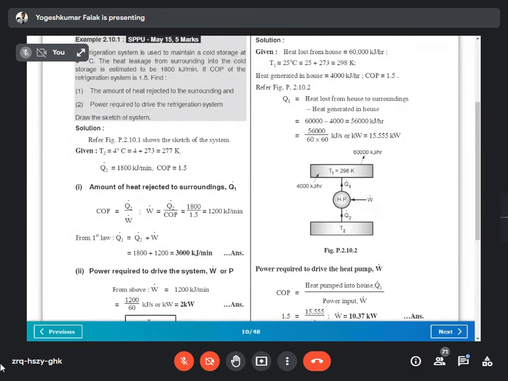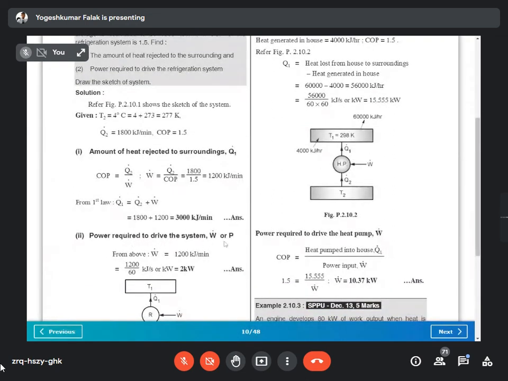You get W, the work done, as 1200 kilojoule per minute. From the first law of thermodynamics, W net is equal to Q1 minus Q2, so Q1 is equal to Q2 plus W. Q1 is 1800 plus 1200, which is equal to 3000 kilojoule per minute.